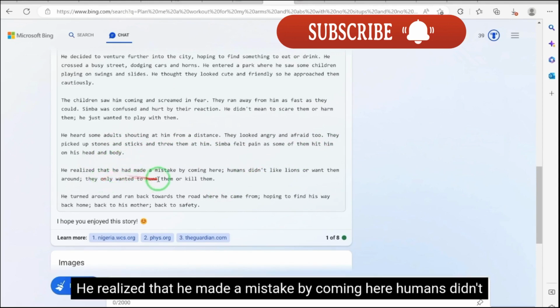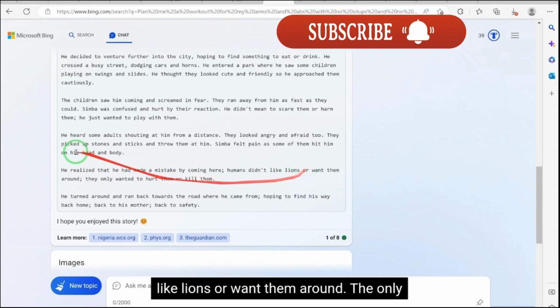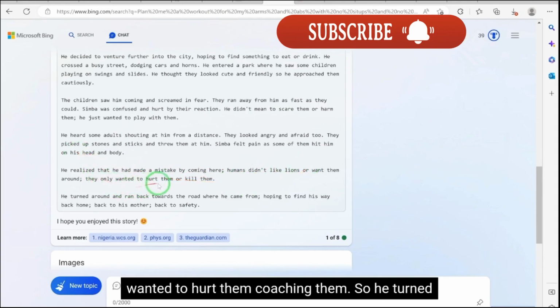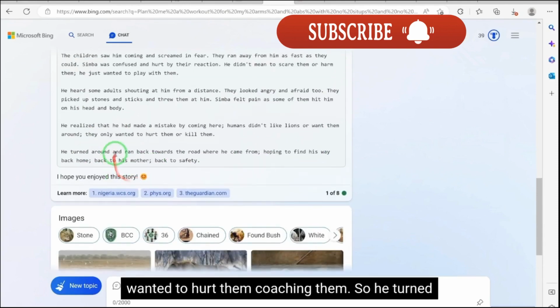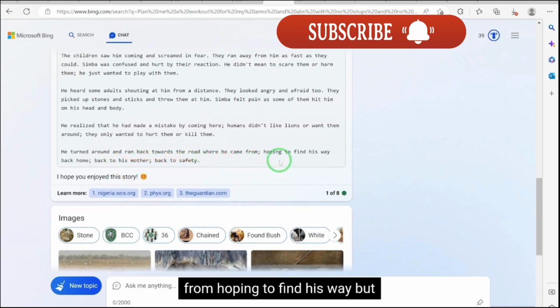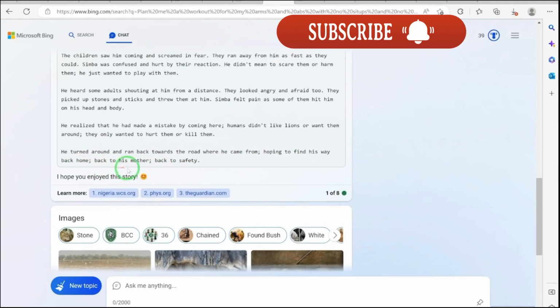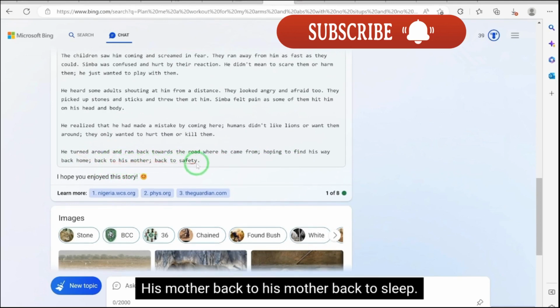He realized that he made a mistake by coming here. Humans didn't like lions or want them around. They only wanted to hurt them or kill them. So he turned around and ran back towards the road where he came from, hoping to find his way back home, to his mother, back to safety.